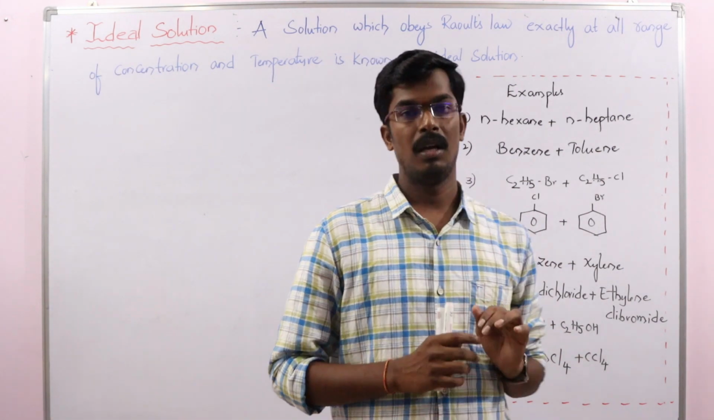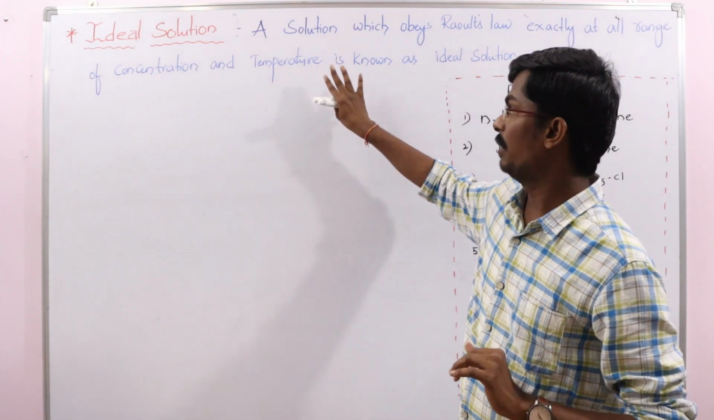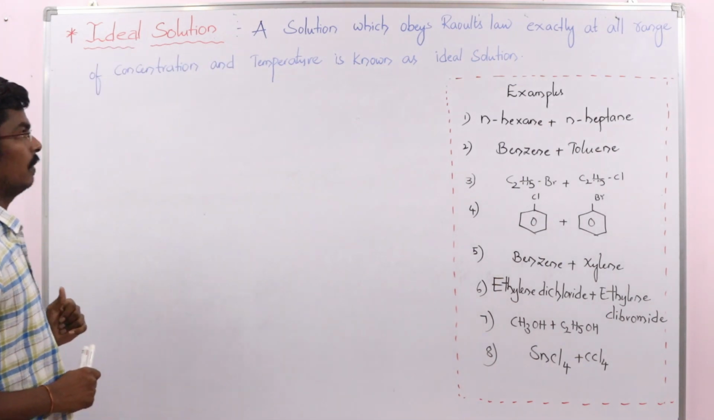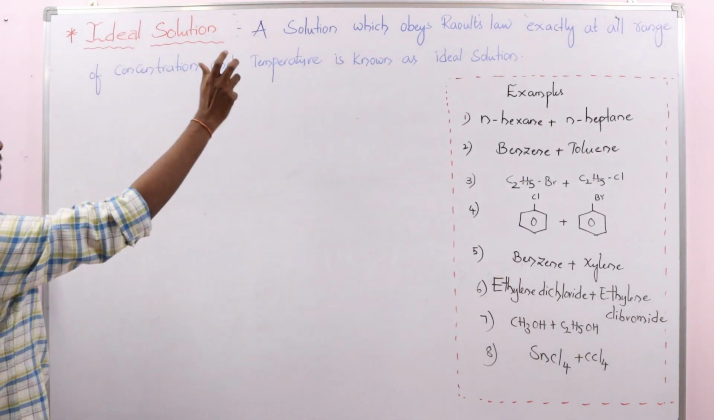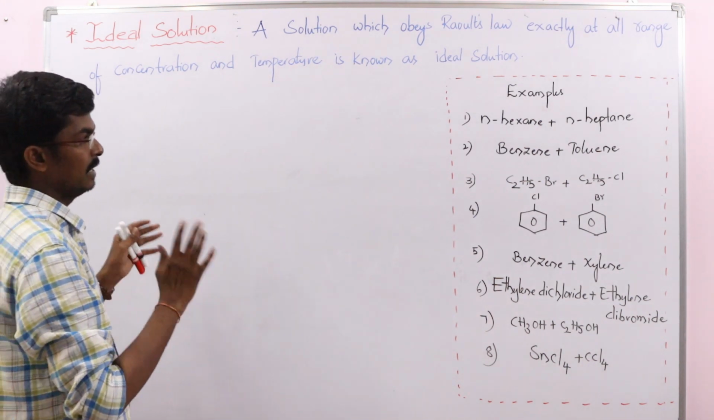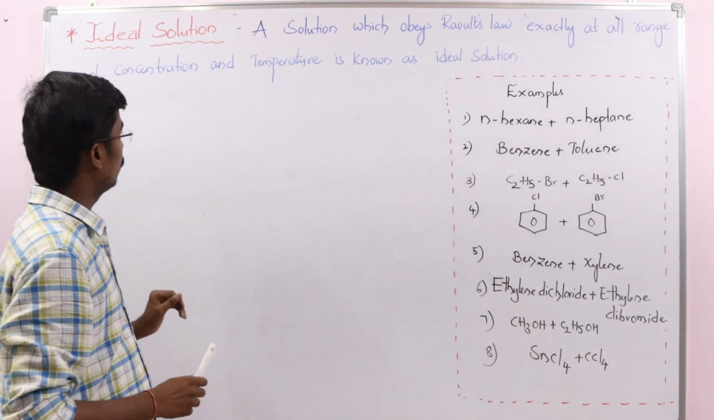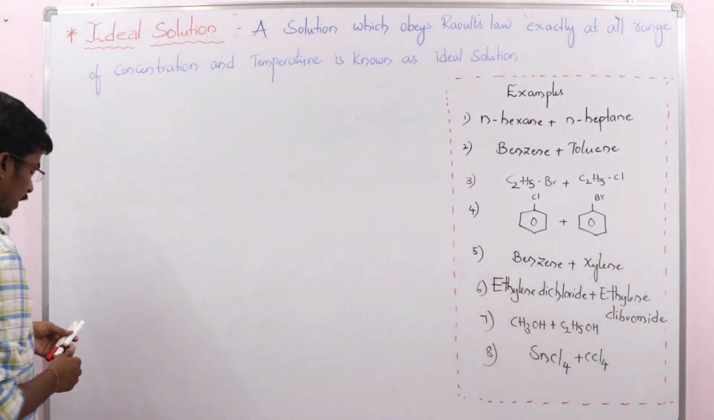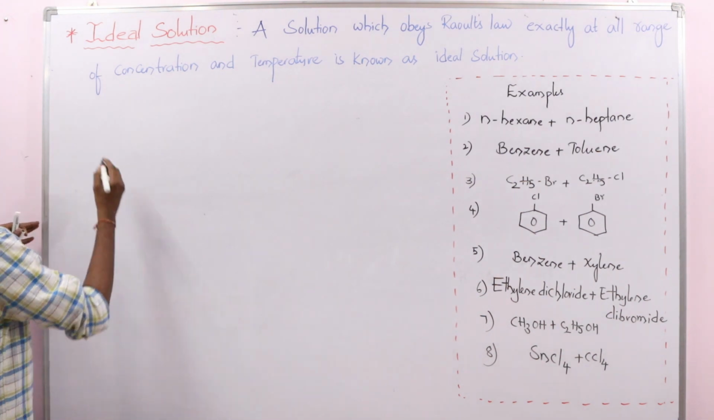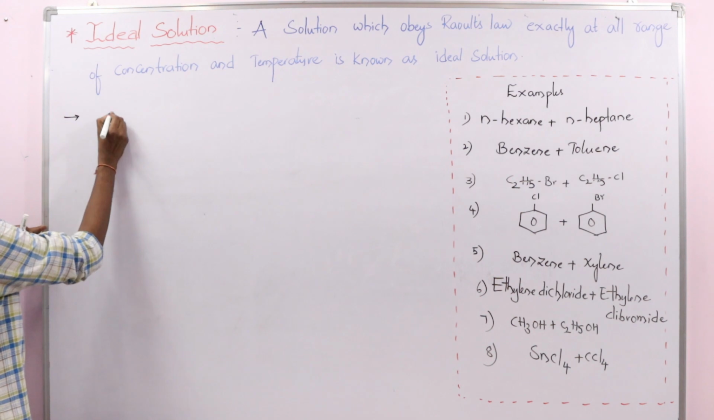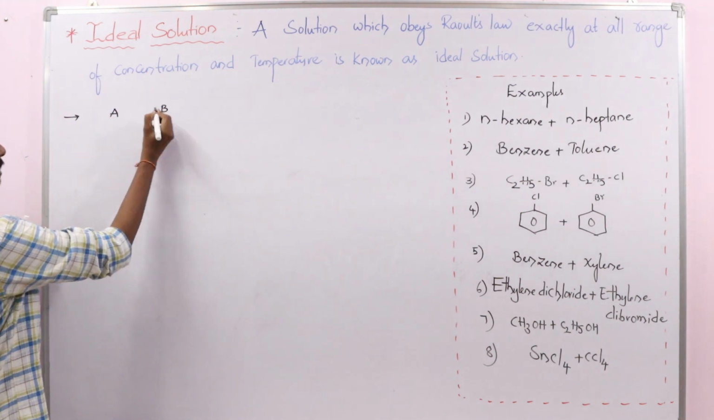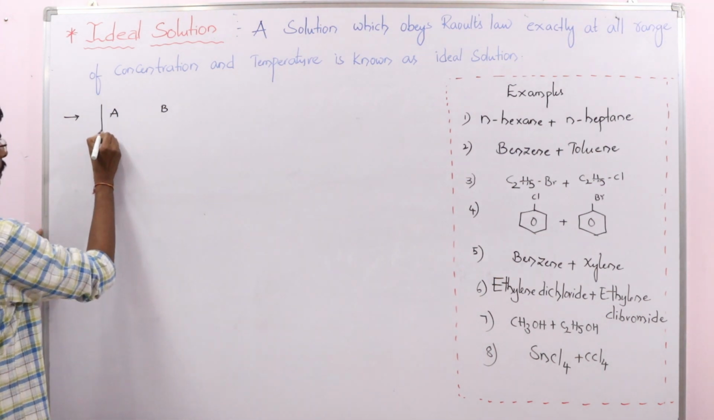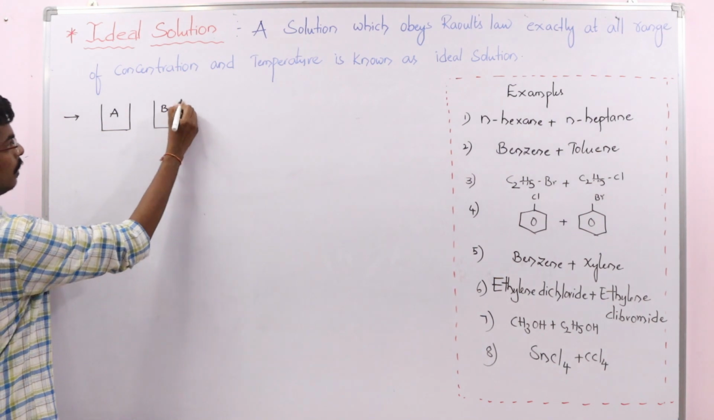Along with this, if you want to call a solution an ideal solution, it must also obey three other conditions. When I use the word ideal solution, it should be ideal in the size of particles, and also ideal in molecular interactions. For example, a solution contains two components, A and B. Take pure component A and pure component B.